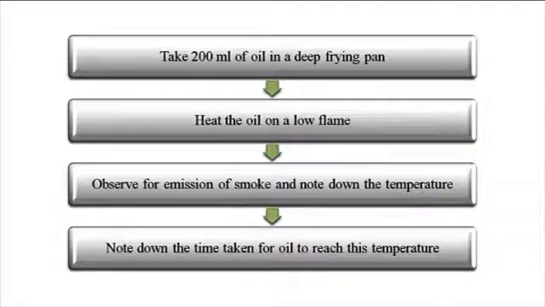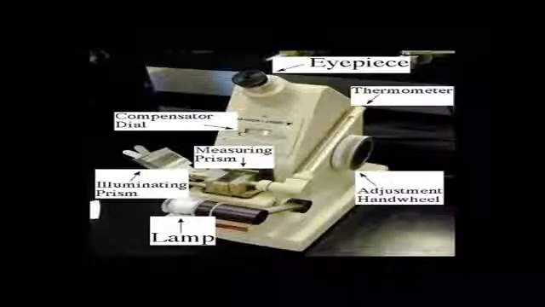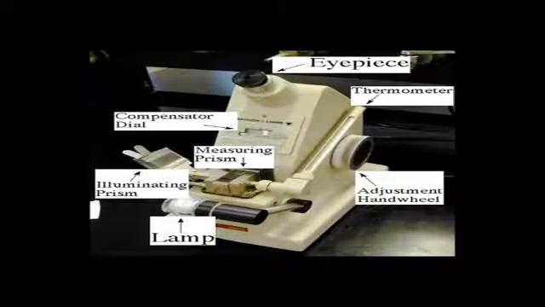Smoking point is measured by using the AOCS method, and the procedure is: oil has to be taken in a deep frying pan. The oil has to be heated on a low flame. The emission of smoke has to be noted down. The time taken and the temperature have to be noted down. Smoking temperature is important for fats used for frying.